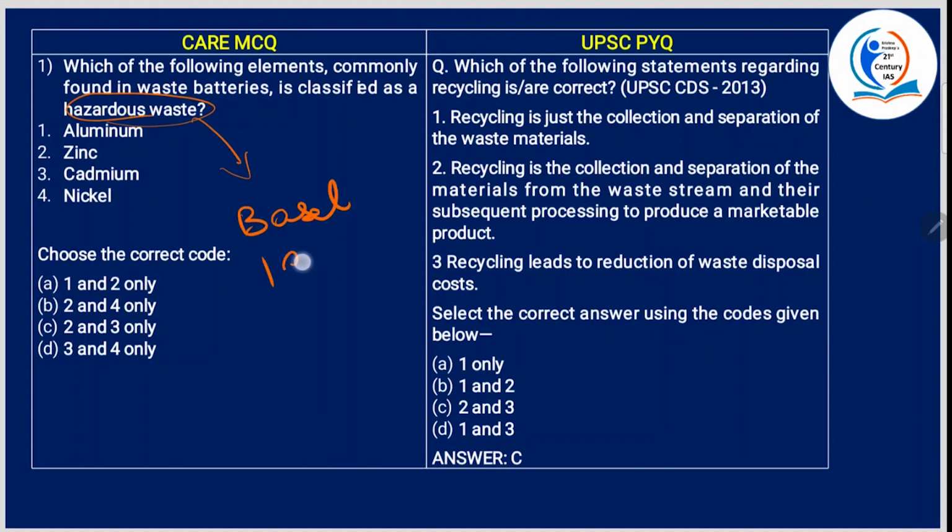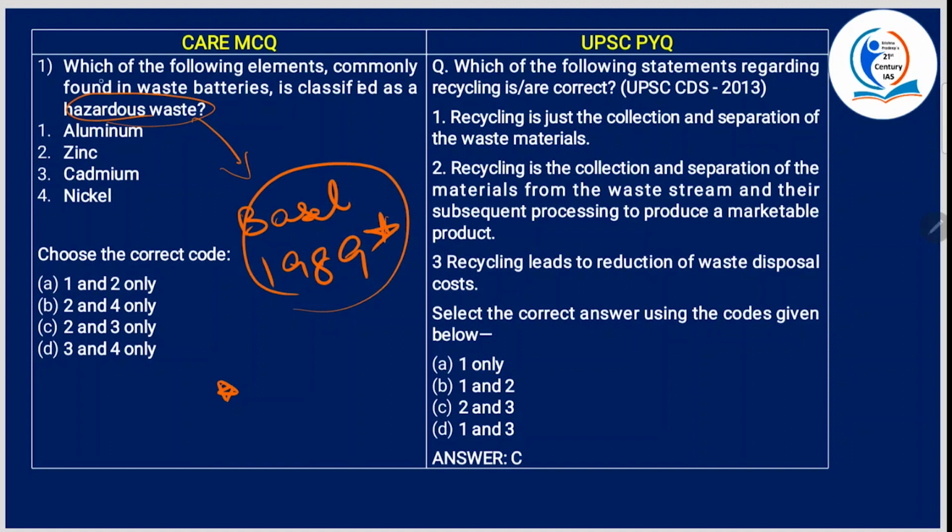It is the Basel Convention of 1989. It is a non-binding disposal guideline. Okay, what will it do? It will control the transboundary movement of hazardous waste. And you should also remember one thing, radioactive waste is not covered under this Basel Convention of 1989. All right, so this is some background about the Basel Convention. It is not mentioned here, but I am just giving you extra gyan for prelims.